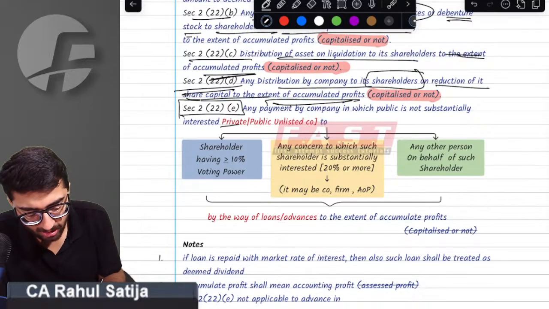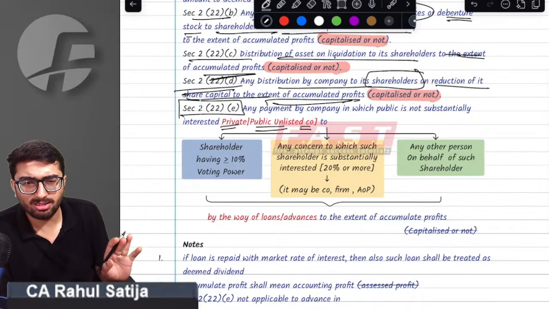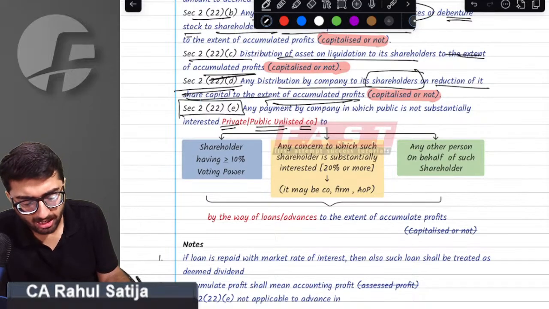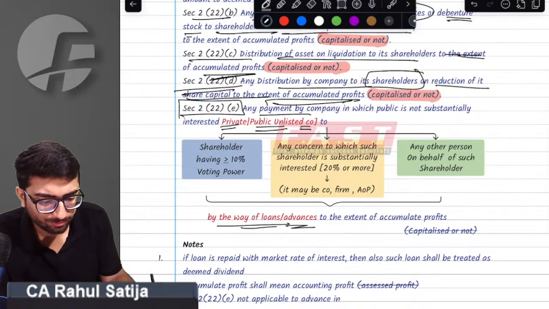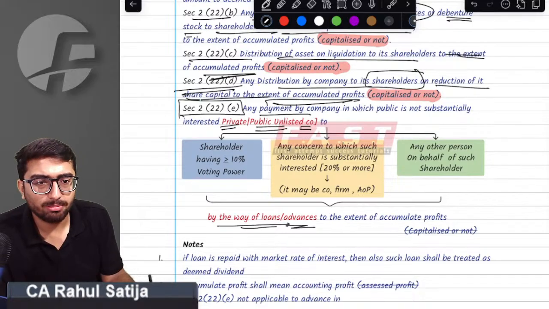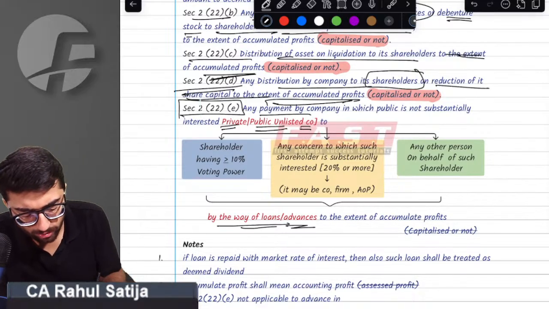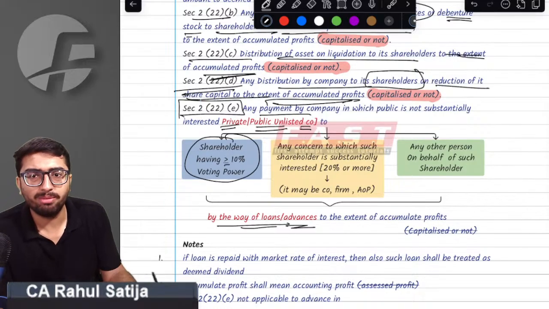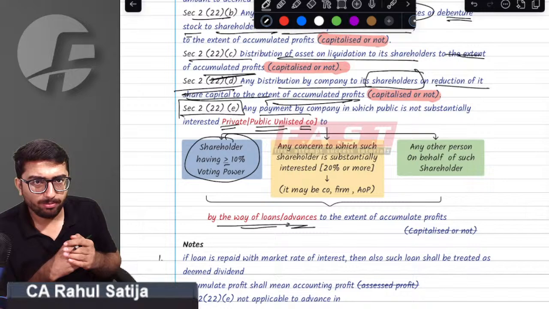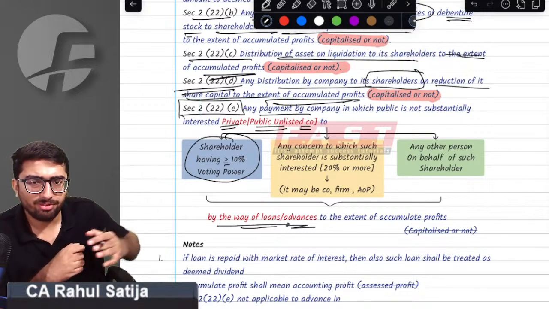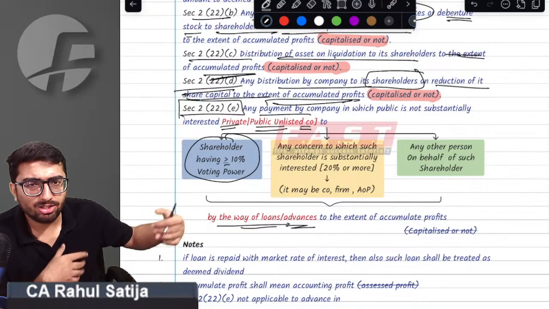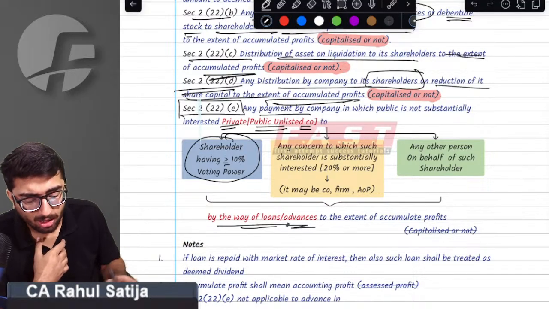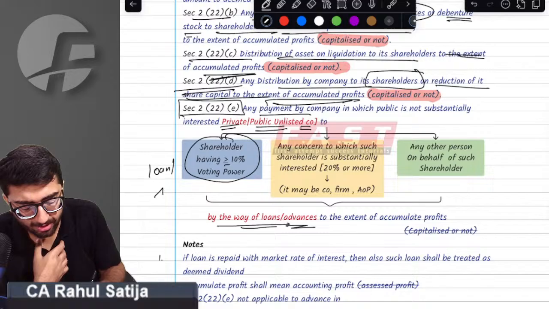The provision says that if any private or unlisted public company, or I should say simply any unlisted company, gives any loan or advance to any shareholder who has greater than or equal to 10% of voting power, then any such loan or advance shall become deemed dividend. Oh my God.